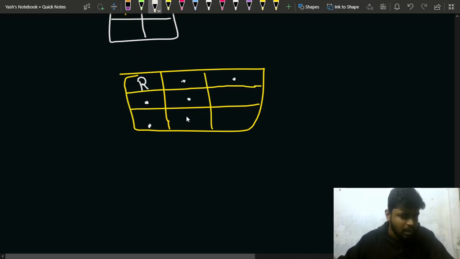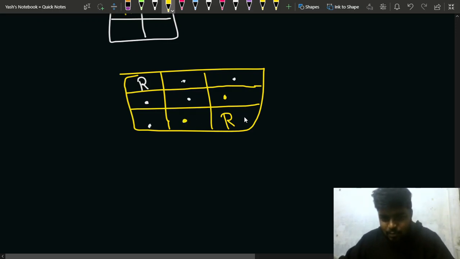Can we keep a rook here? If we keep a rook here, you can try to see whether it works or not. But one thing that I am sure about is, what if I keep a rook somewhere here? If I keep a rook R here, this is dot, this is also dot.